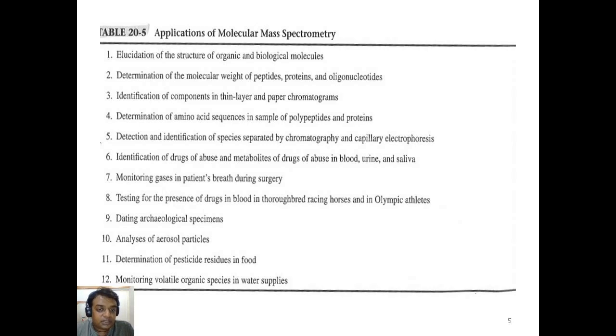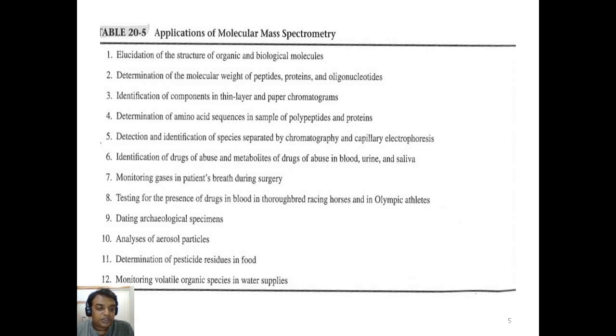Dating archaeological specimens. So this identifies the year of the particular specimens. They are generally dug out from archaeological surveys and processes. Mass spectroscopy is also used to analyze aerosol particles because it is only concerned with the masses, and every molecule has its own particular mass.